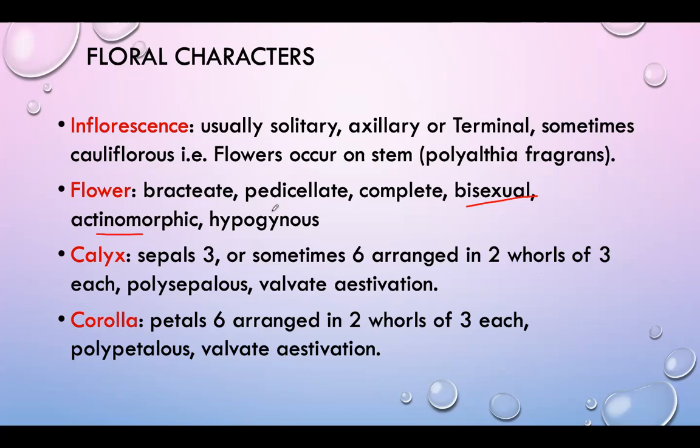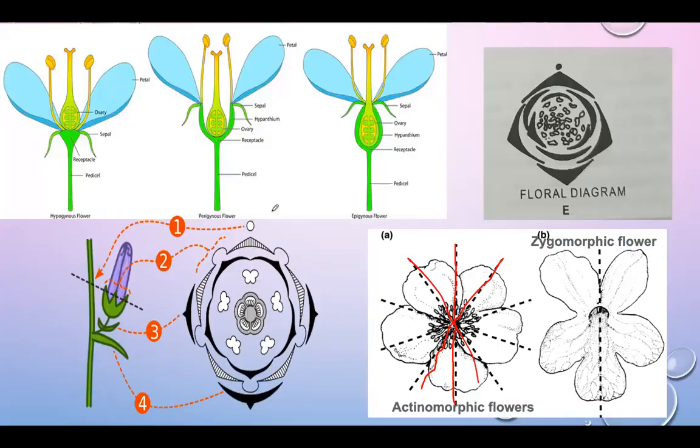flowers are of three types. We can see in the diagram: hypogynous flower, perigynous flower, epigynous flower. So three types of flowers are present, based on the position of gynoecium and the thalamus. First one is the hypogynous.